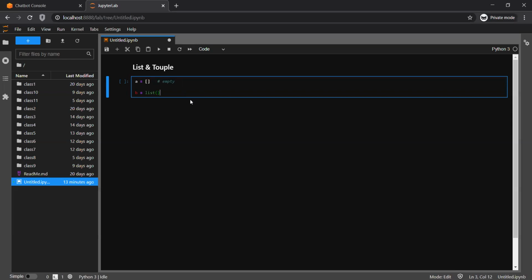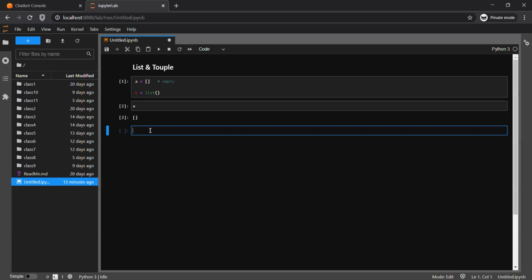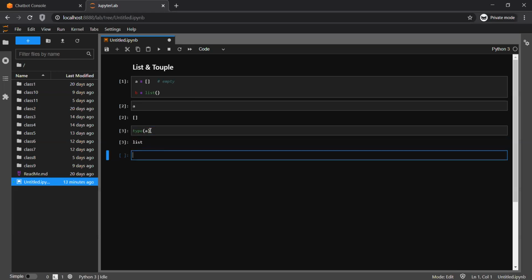These are the two ways you can quickly define a list. And if I simply print and check the type of this variable, it is list. This is obviously the empty list, it doesn't contain anything.